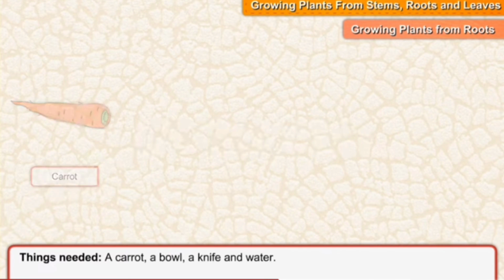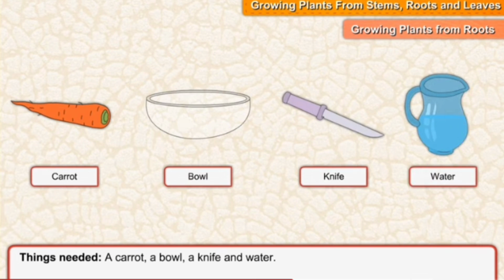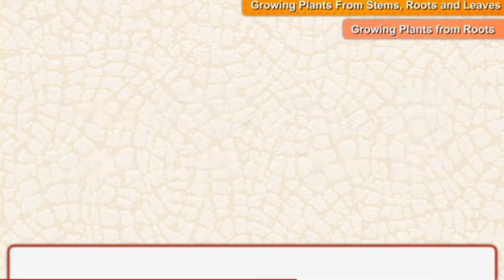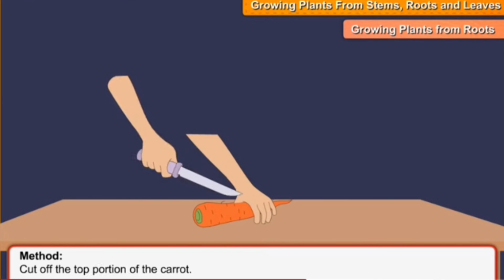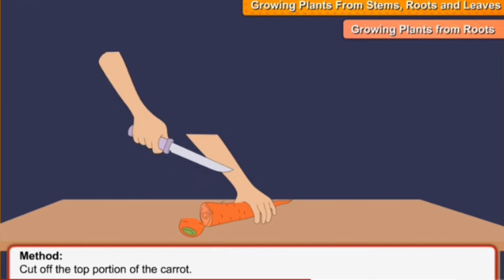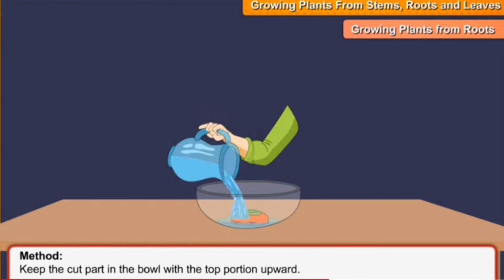Aim: to grow a new plant from carrot. Things needed: a carrot, a bowl, a knife, and water. Method: cut off the top portion of the carrot. Keep the cut part in the bowl with the top portion upward, that is green or leafy.